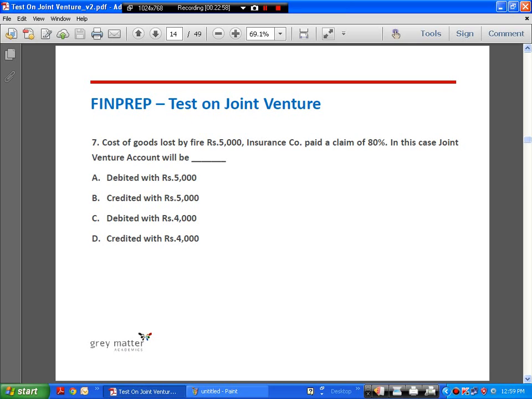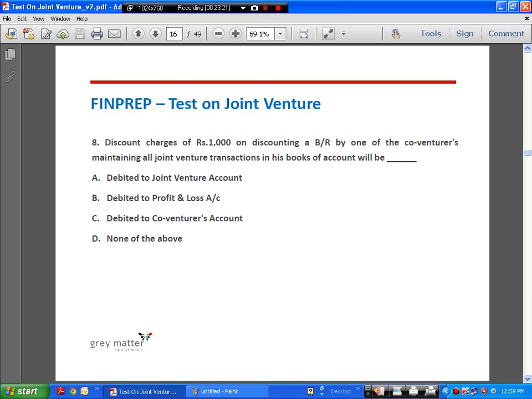So here, goods lost by fire is 5,000. We are getting a claim of 80%, okay? So 80% of 5,000 is 4,000 rupees, and your JV account will be credited. Whatever you are getting will be credited to the JV account. Entry will be bank account debit to JV. Okay, it will be credited with 4,000 rupees.